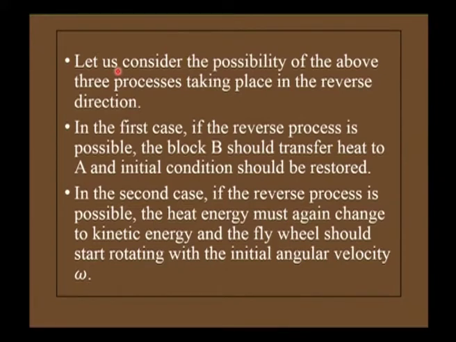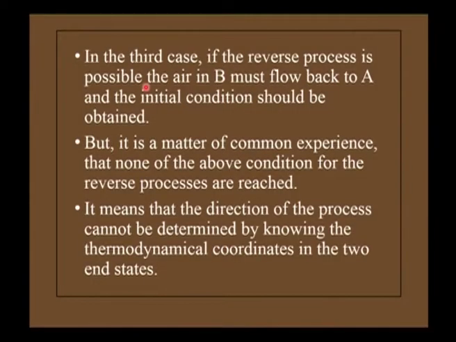In the second case, if the reverse process is possible, the heat energy must again change to kinetic energy and the flywheel should start rotating with the initial angular velocity omega. In the third case, if the reverse process is possible, the air in B must flow back to A and the initial condition should be obtained. But it is a matter of common experience that none of the above conditions for the reverse process are reached.